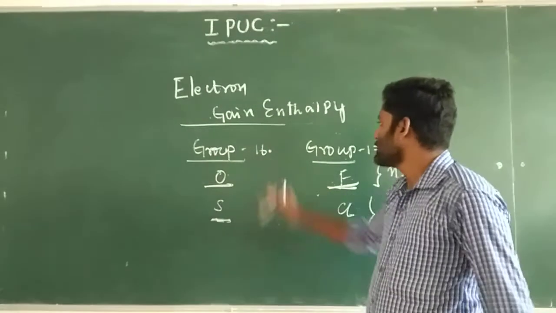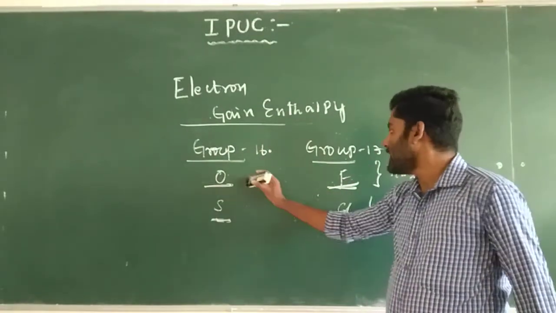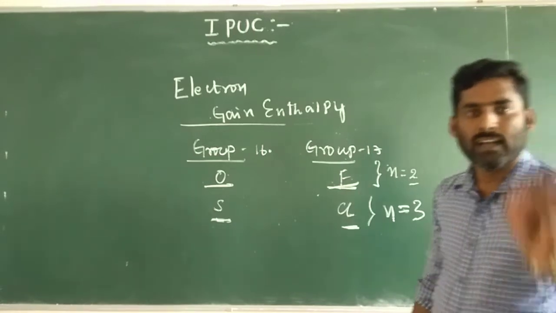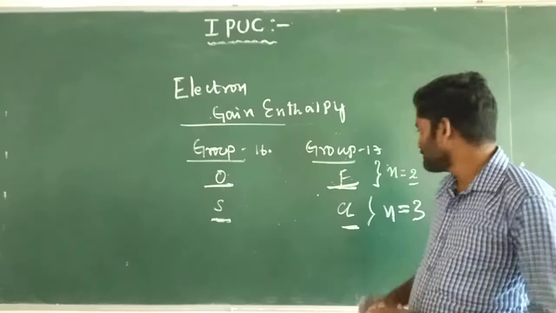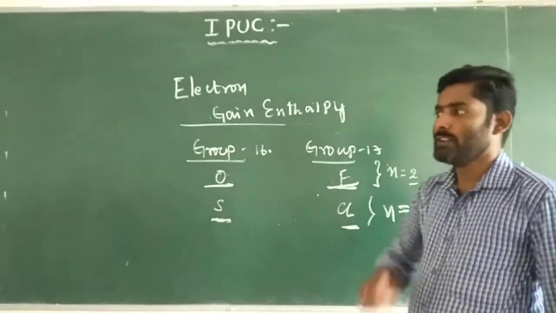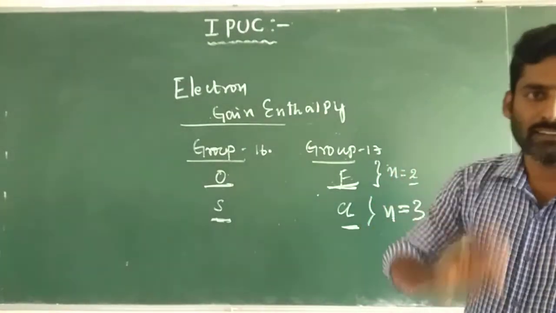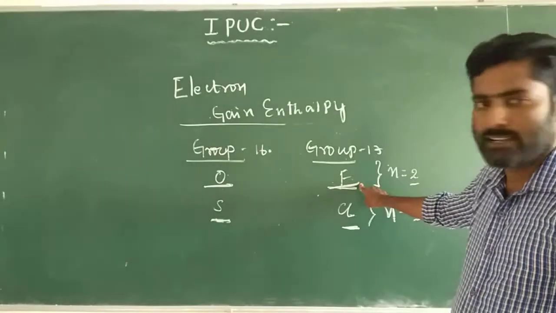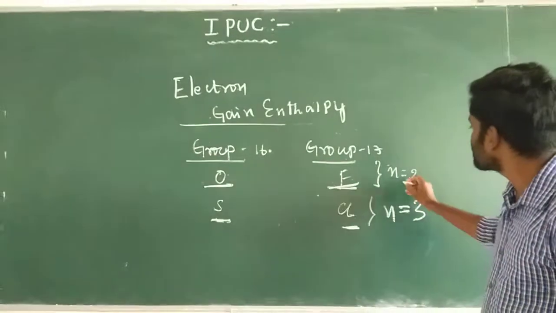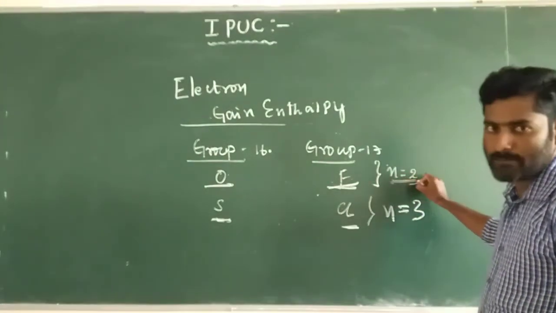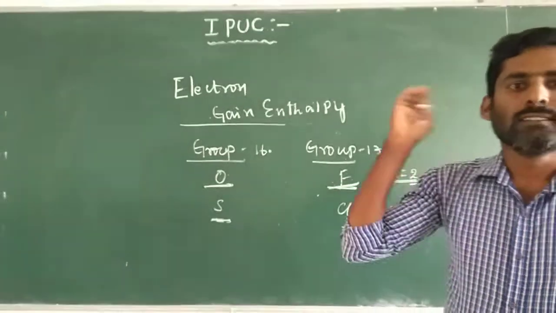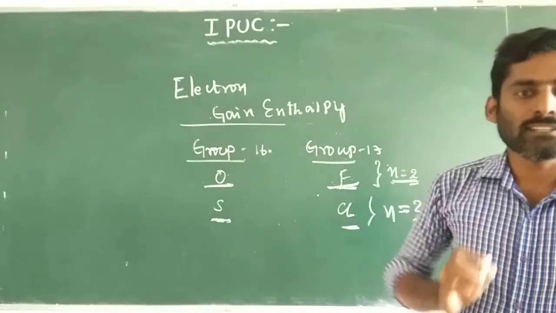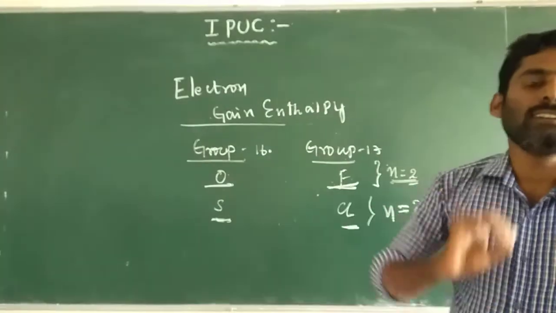That is, in group 16 and group 17, oxygen and fluorine have less negative electron gain enthalpies. This is because when the electron is added to the oxygen and fluorine atom, the added electron goes to the n equals 2 level, the lowest level, and electron repulsion takes place due to the inner electrons.